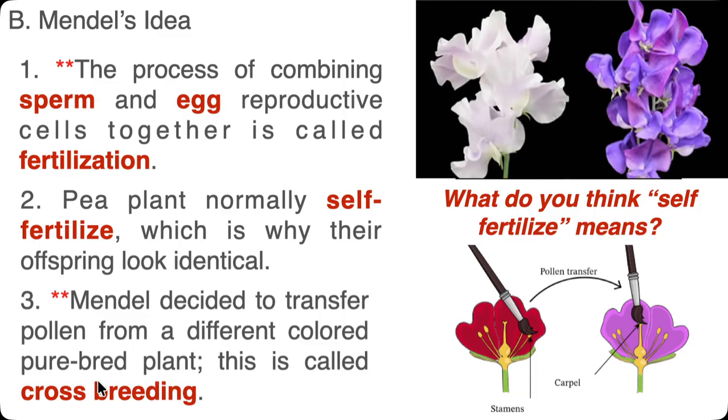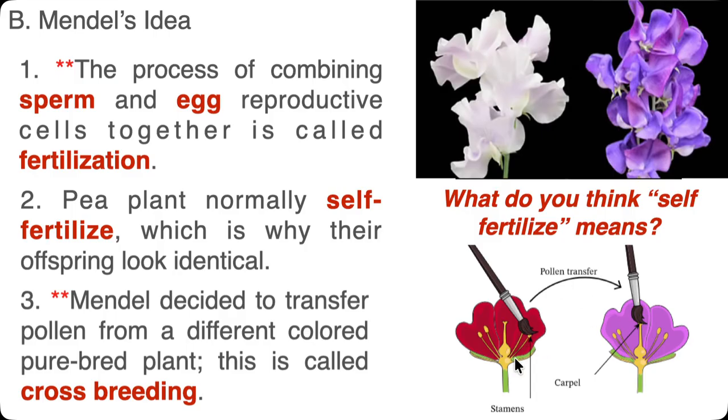And so the way you crossbreed is you get a different colored flower. So, in this case, a red one. And you take the pollen from the red one and you put it into the reproductive tract of the other flower that's a different color. So in this case, purple, right? And so you use a little paintbrush or something. So you basically get a little bit of pollen and then you drop the pollen here.